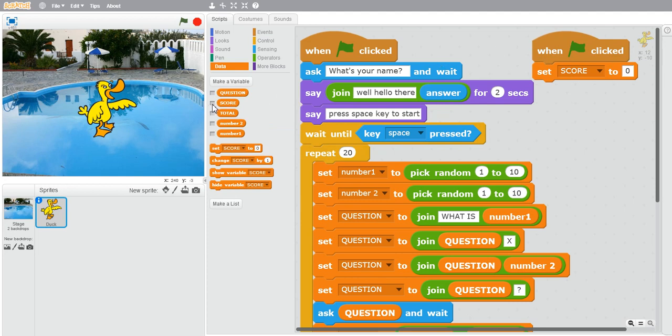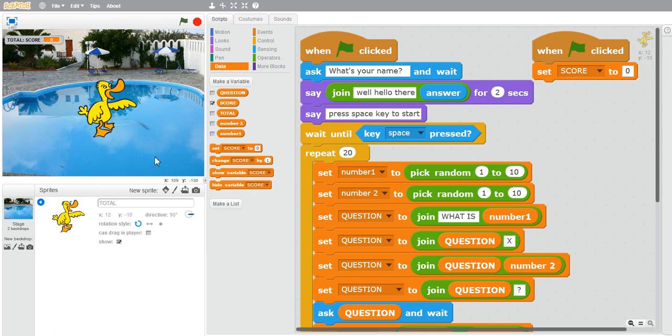You can just put a tick mark to the score, and if you want it to show total score, not the name of the character, just go to this I button. Instead of its name, just enter total. The problem is solved. So it will be their total score.